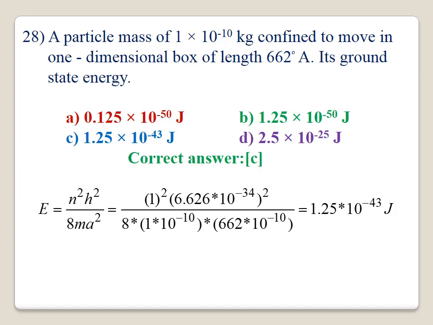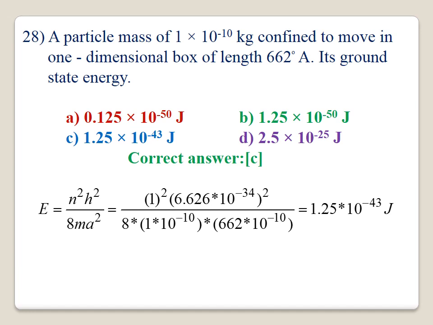28. A particle of mass 1 into 10 to the power of minus 10 kilogram is confined to move in a one-dimensional box of length 662 Angstrom units. Find the ground state energy. You know already the formula E equal to n square h square divided by 8 m a square. You substitute the values of n, h and m as well as a, and you will get the answer.